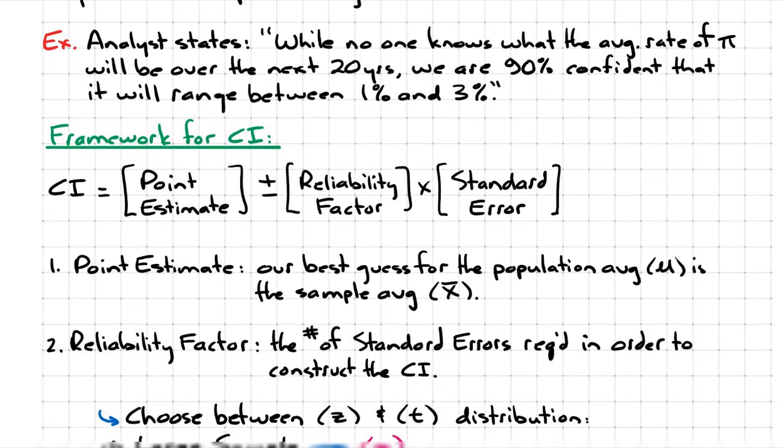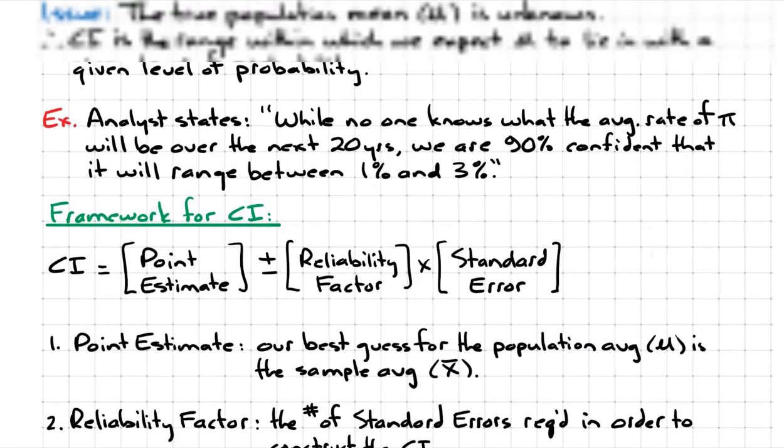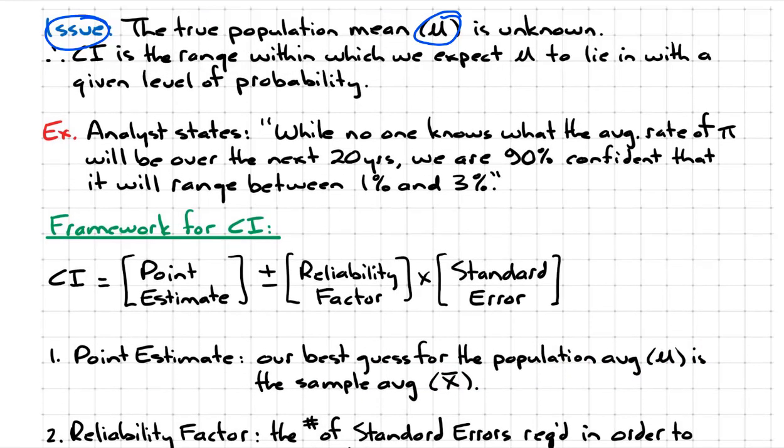As I said before, a point estimate is our best guess for what the population average will be, and that will be based on our sample average. So our sample average is our best estimate of what the true population average might be. For example, coming back to this inflation example, we don't know what inflation in the future will be. So our best estimate for future inflation will be what the historical average rate of inflation was over the last 20 years.